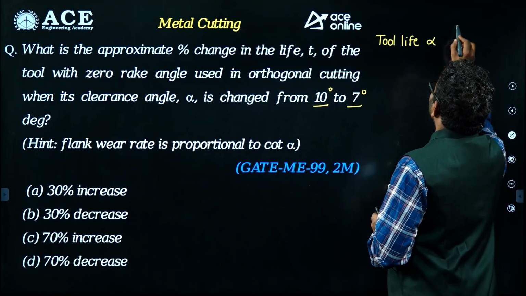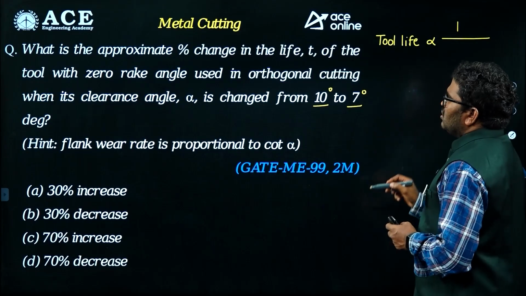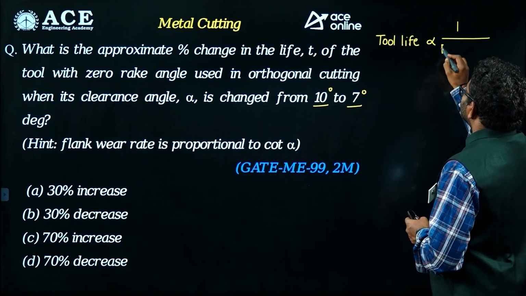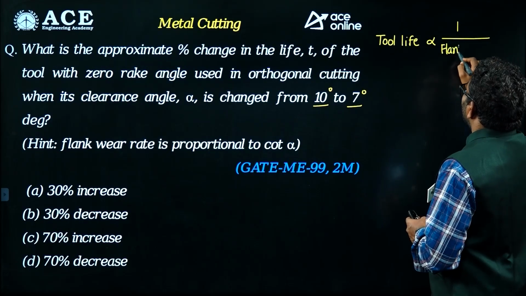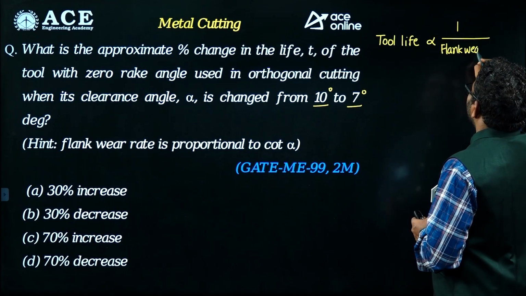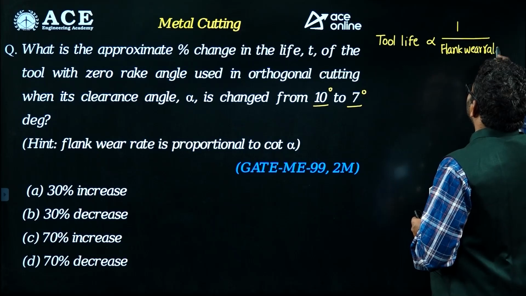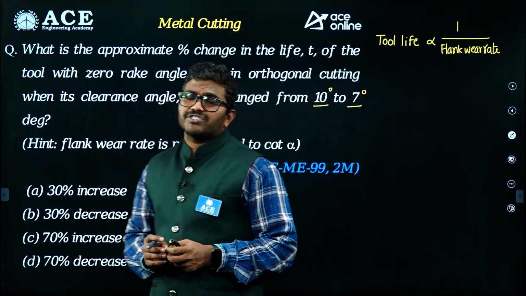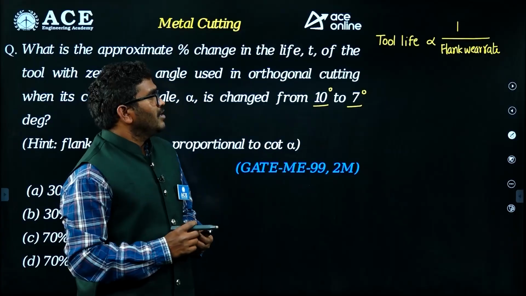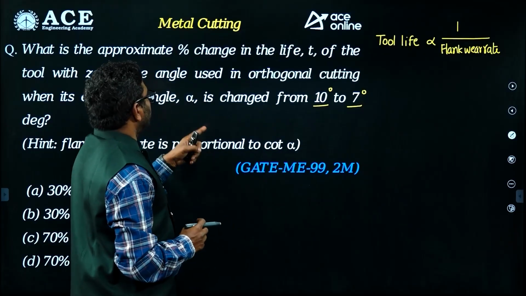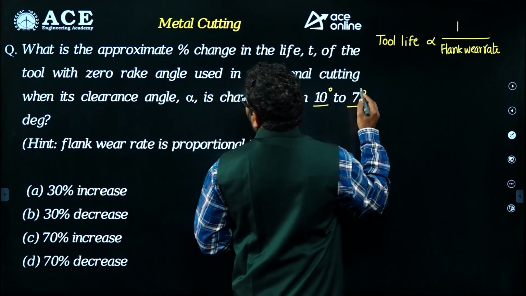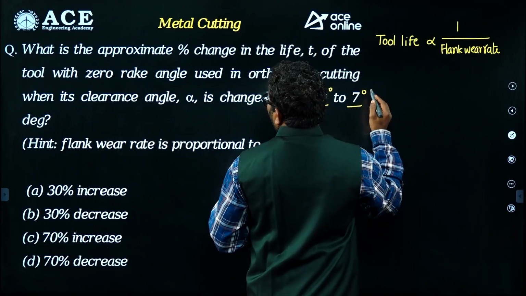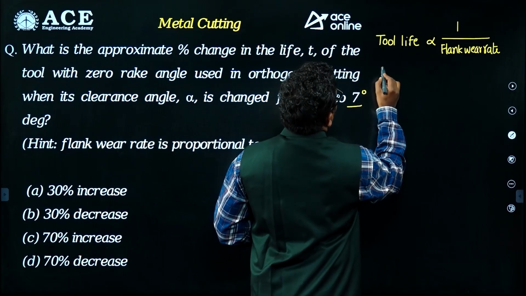1 by flank wear rate. Okay, if wear rate is more, tool life is going to decrease. Now, here it is given in the question, flank wear rate is proportional to cot alpha.